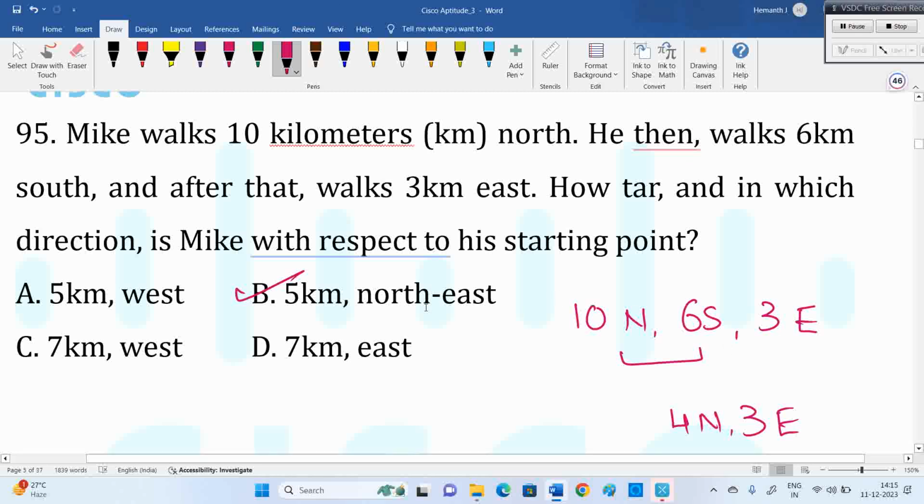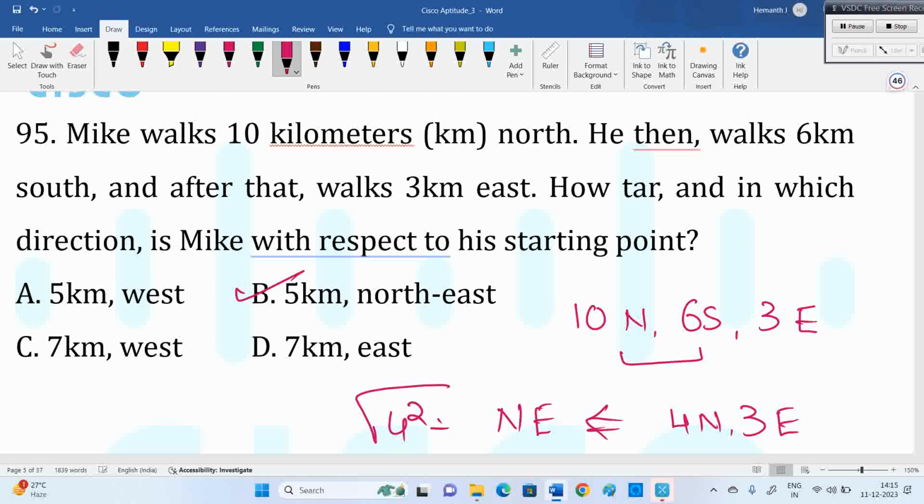While drawing the diagram, some people make that mistake. So this is simple. Whenever northeast, northwest, southeast, southwest is there, we need to apply that Pythagoras theorem. So root of 4 square plus 3 square internally gives 5 northeast.